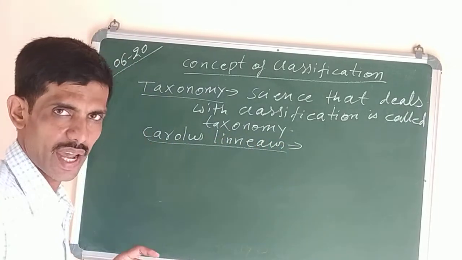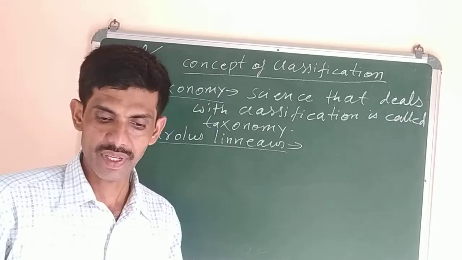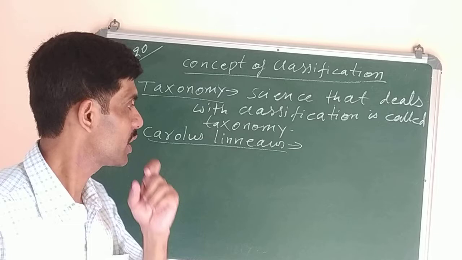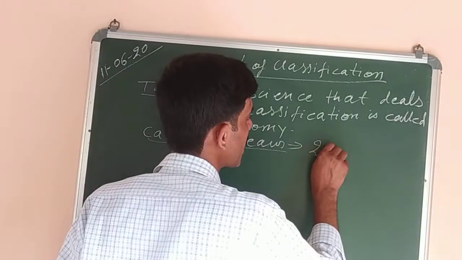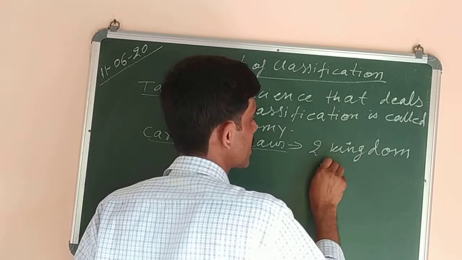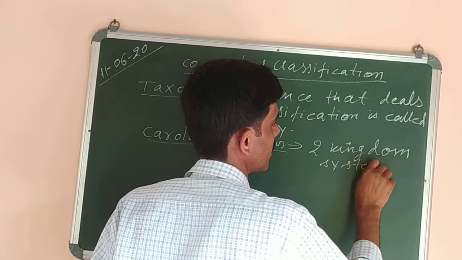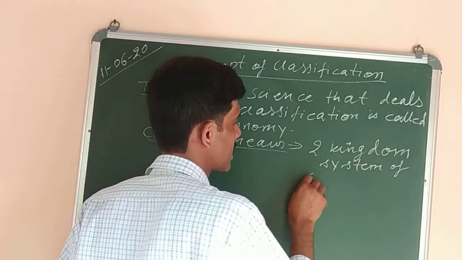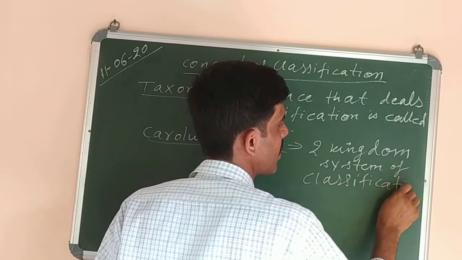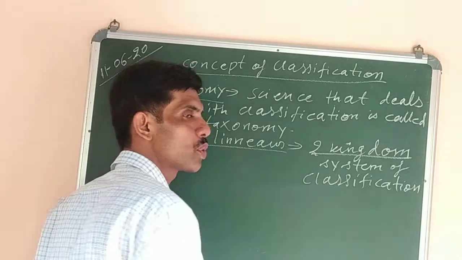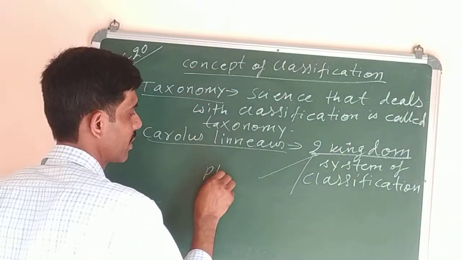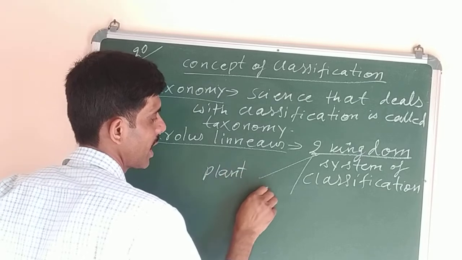And this person, Carolus Linnaeus, helped in giving the two kingdom system of classification. He is the founder of the two kingdom system of classification. In it he said that the entire living things are grouped into two kingdoms. What are they? Plant kingdom and animal kingdom. These two kingdoms are plant and animal.